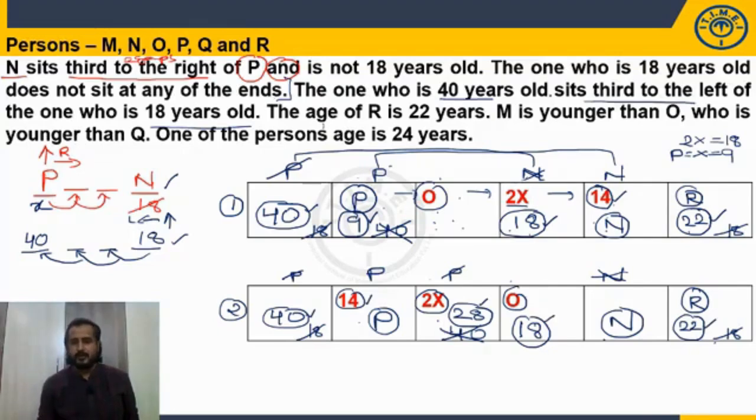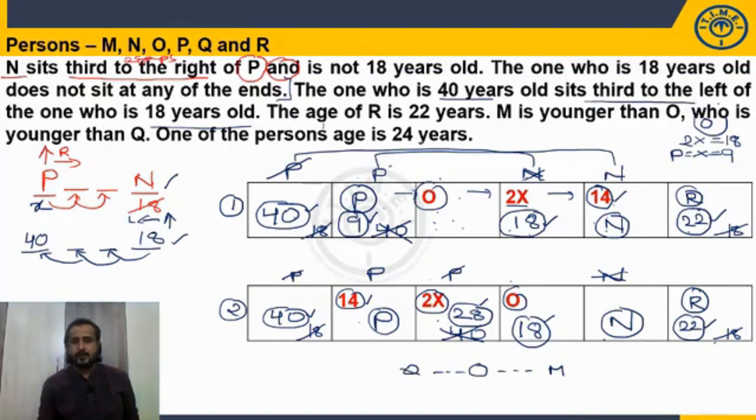Now what is given? M is younger than O. Who means we are talking regarding whom? O. So O is again younger than Q. M is younger than O. O is younger than Q.